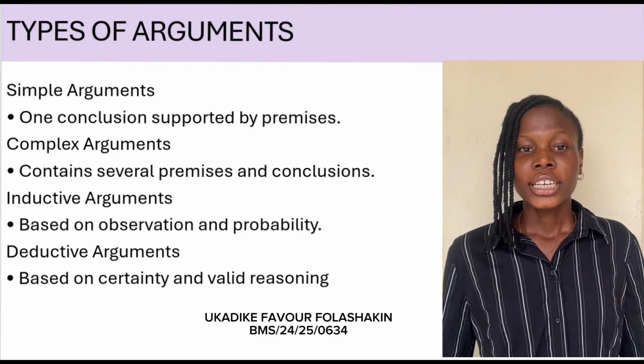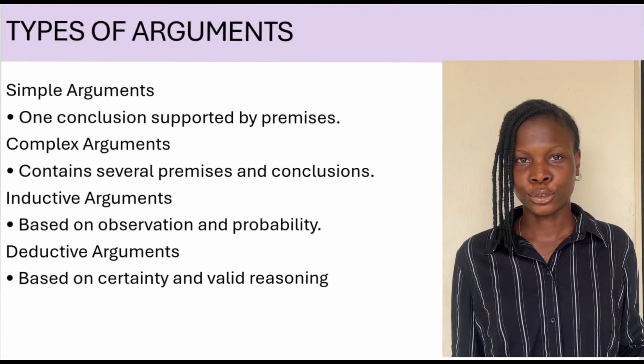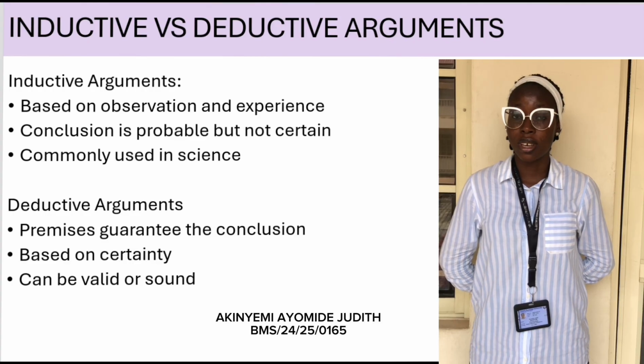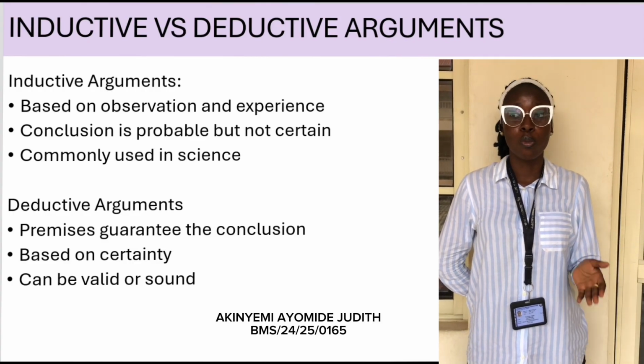evidence available. Deductive arguments are arguments in which the premises both support and guarantee the conclusion. Deductive arguments guarantee conclusions. If the premises are true, the conclusion must be true.